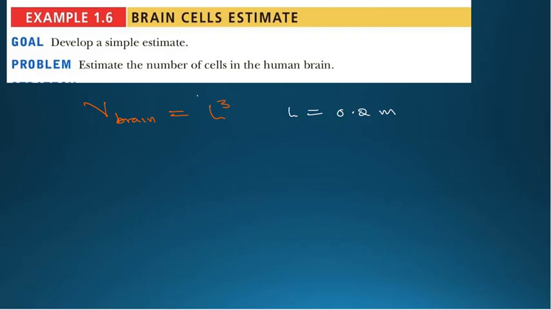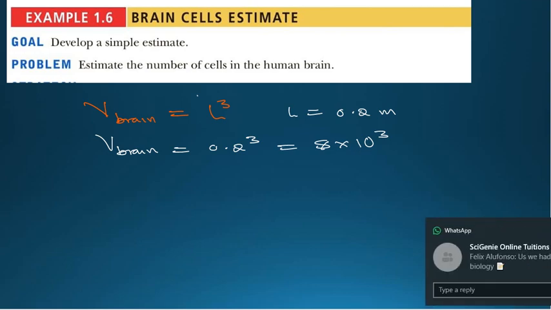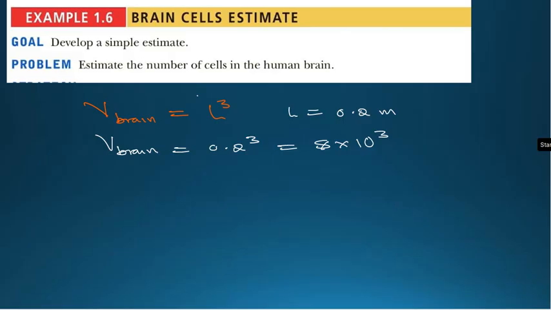So what you are going to do now is find the volume of a brain to be 0.2 to the power 3, which is going to be 8 times 10 to the power negative 3 there. It is nice here to say that we are doing estimations. So here is what we are going to do. We are going to stand at this point, so no one should be confused.